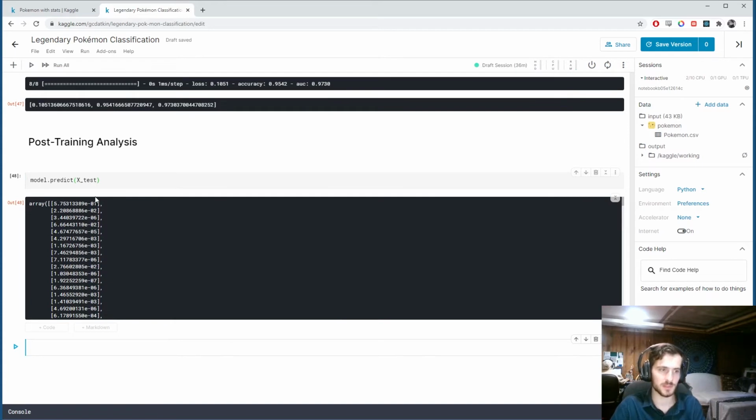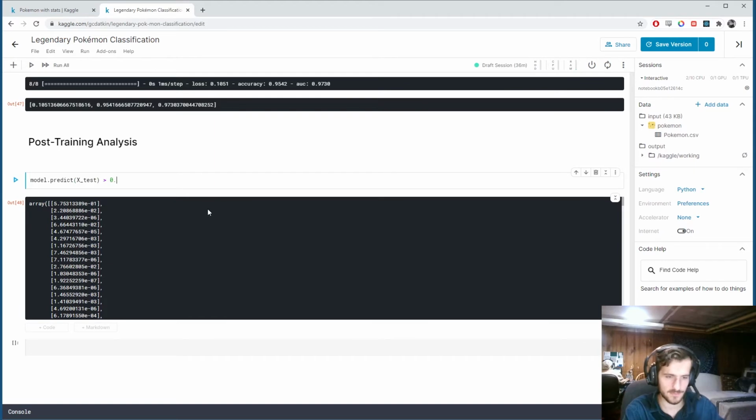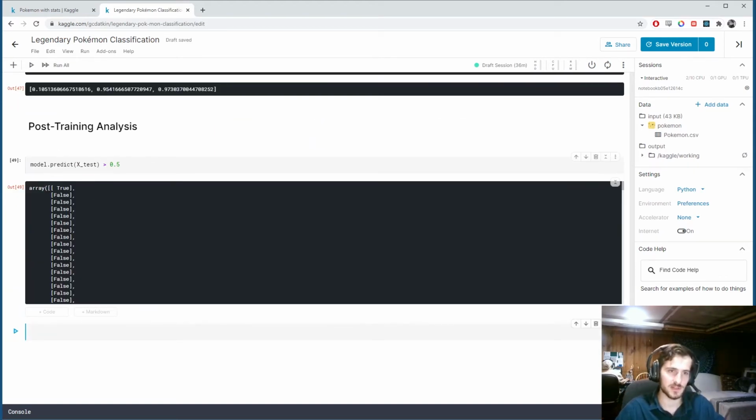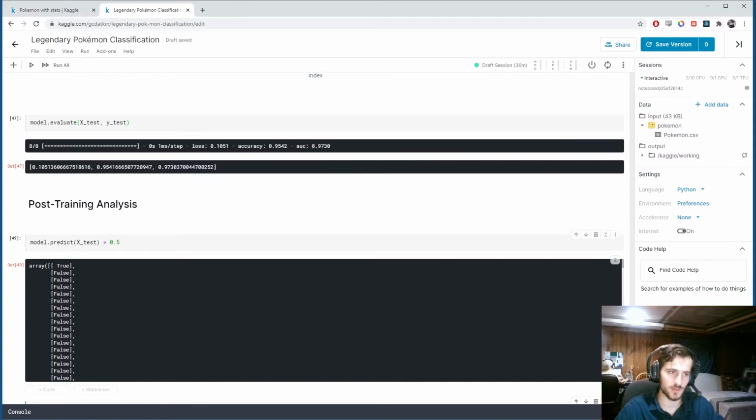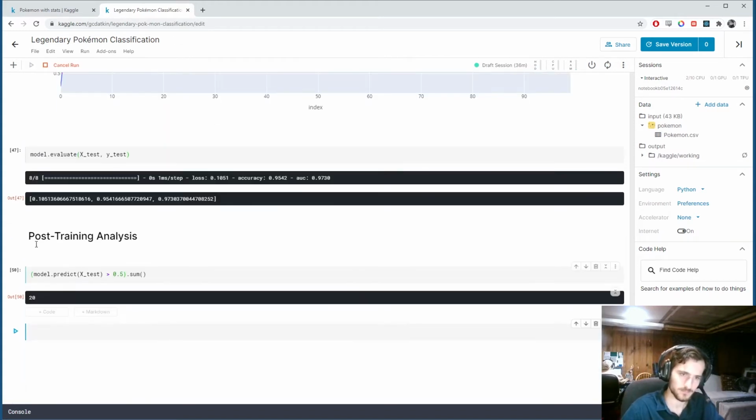These are probability estimates, and I'm going to check if a given estimate is greater than 0.5, and now we have the true-false values. Now if I sum across this, I'll get 20. This is just to confirm that we're getting the same information, and that 0.5 is our classification threshold.